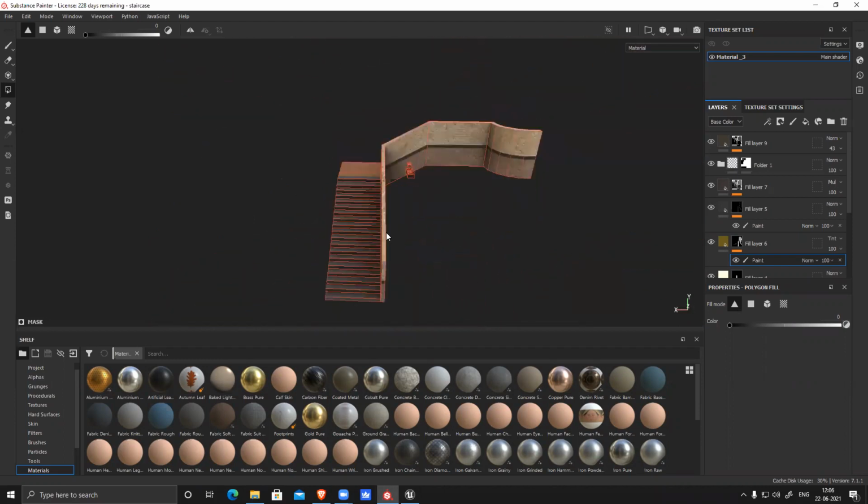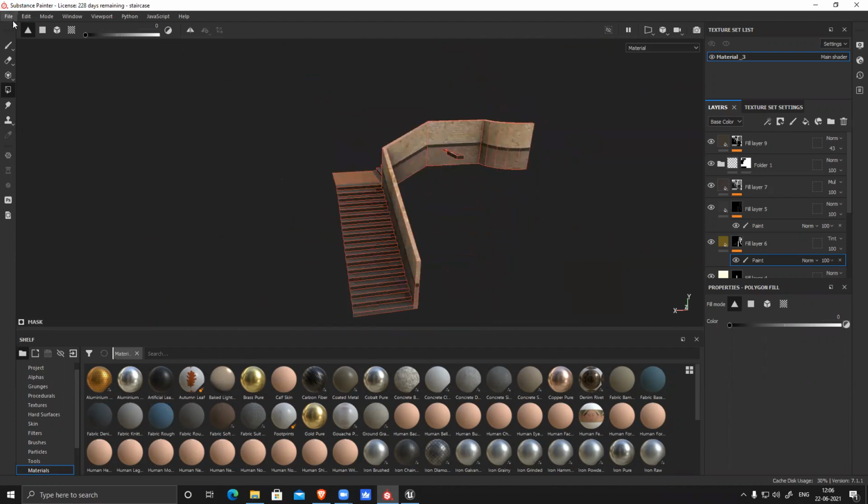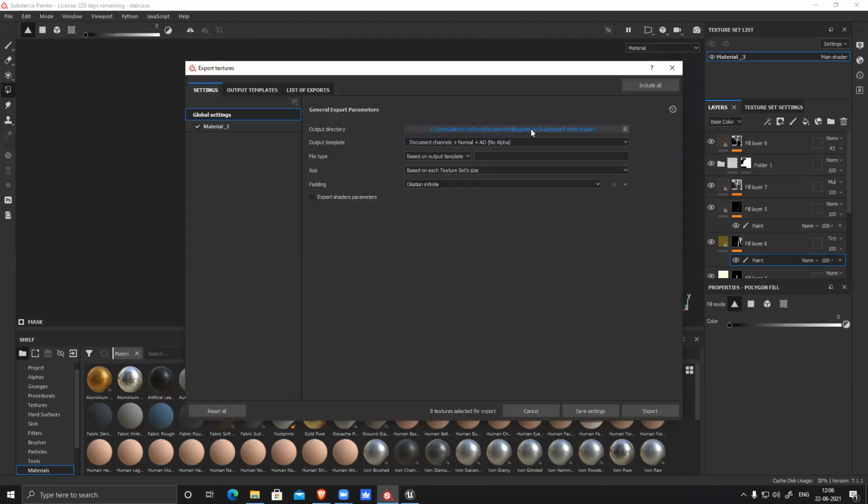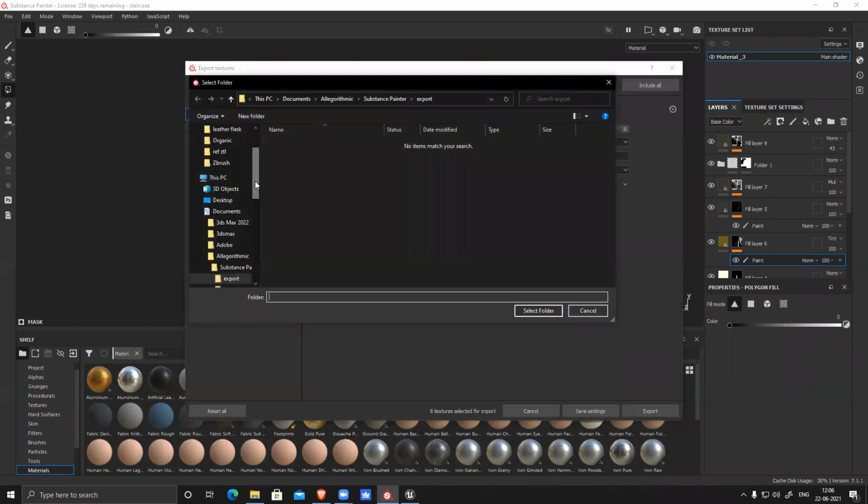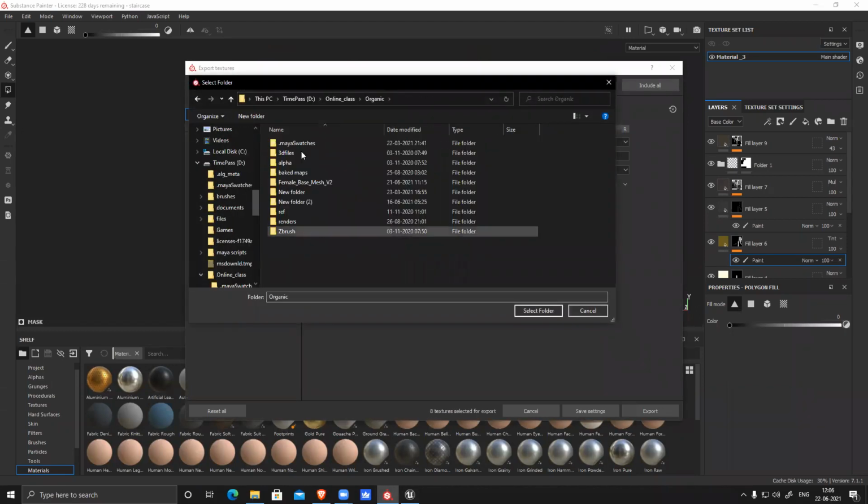Okay, so once I'm finished with this, now I have to export the textures. I'll select the same folder from wherever I have created it.